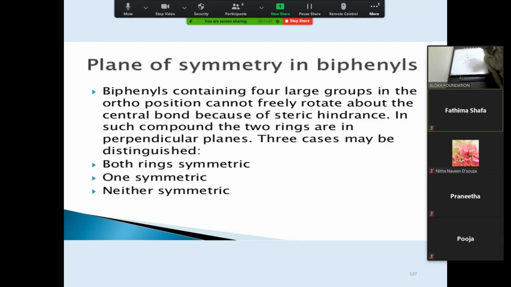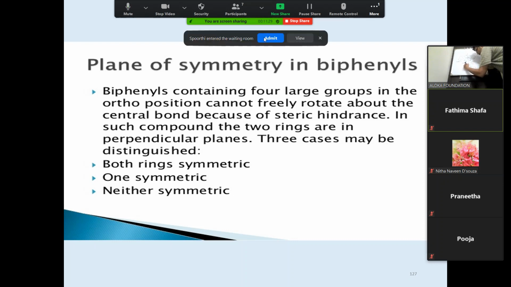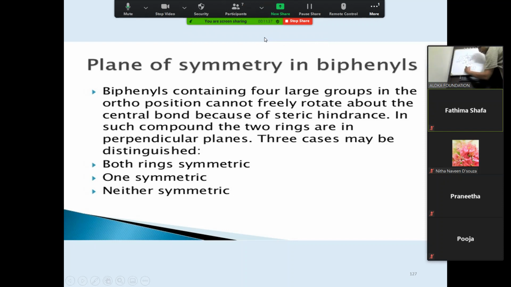Because of this, they cannot be planar. Whenever there is a bulky substitution, they cannot be planar. So they will arrange themselves perpendicular to each other. They will be perpendicular to it. So you have to draw this diagram. It is not there in your slides, but you have to show it.